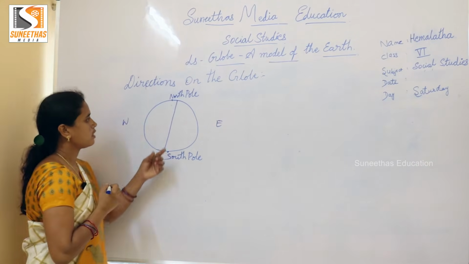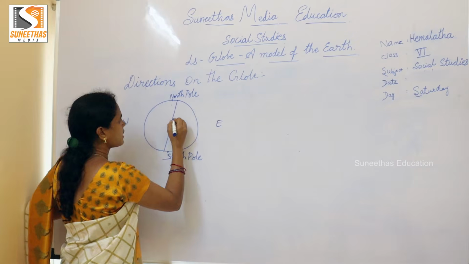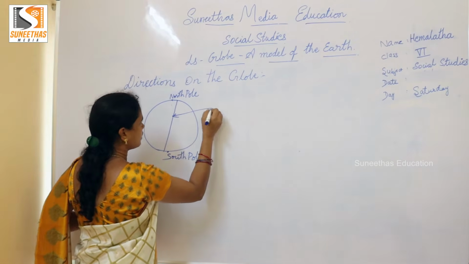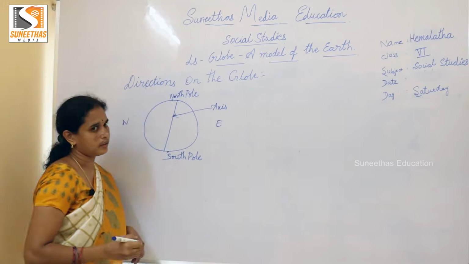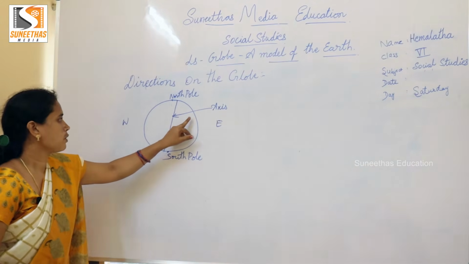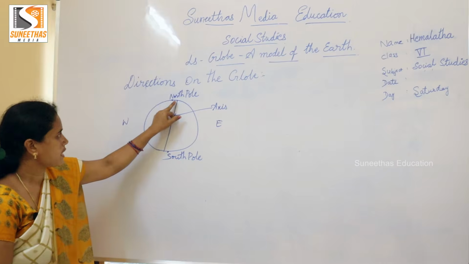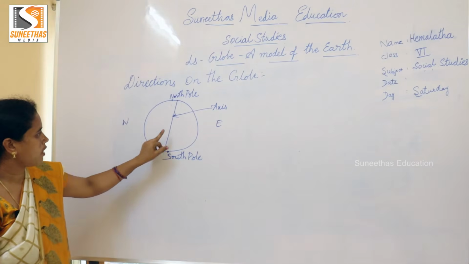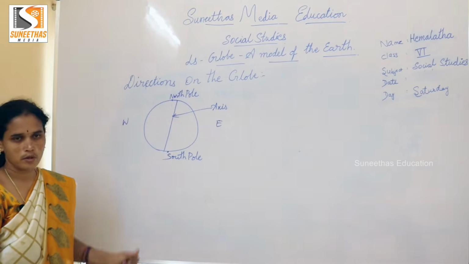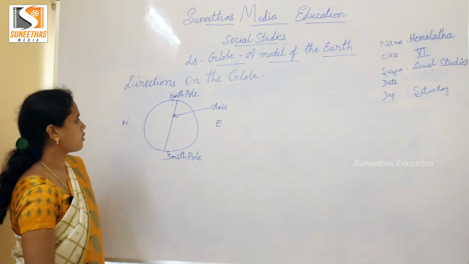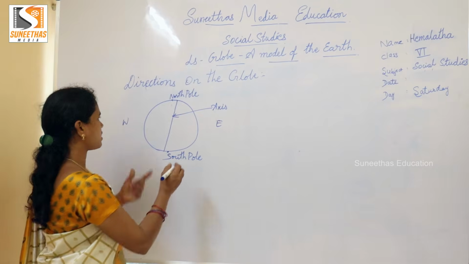So what is it called, children? Axis. Yes, this axis connects the north pole and south pole, and around this line the earth rotates. So the earth rotates from west to east in this direction.